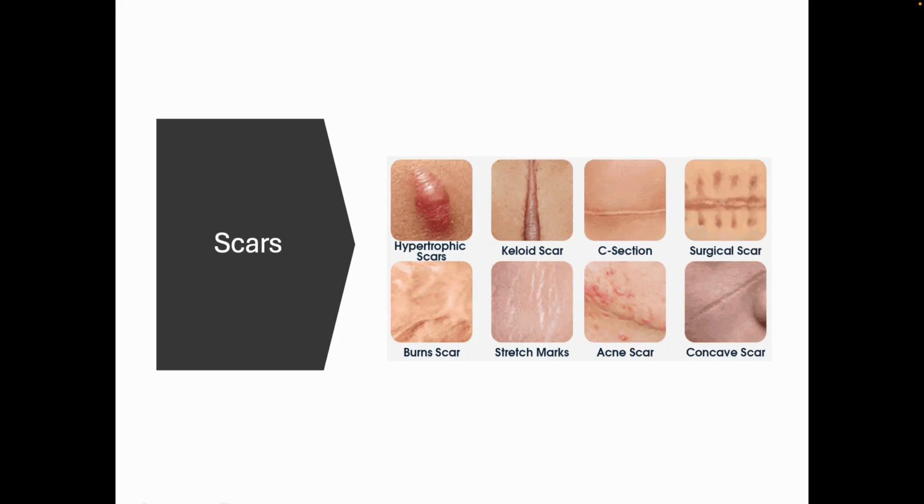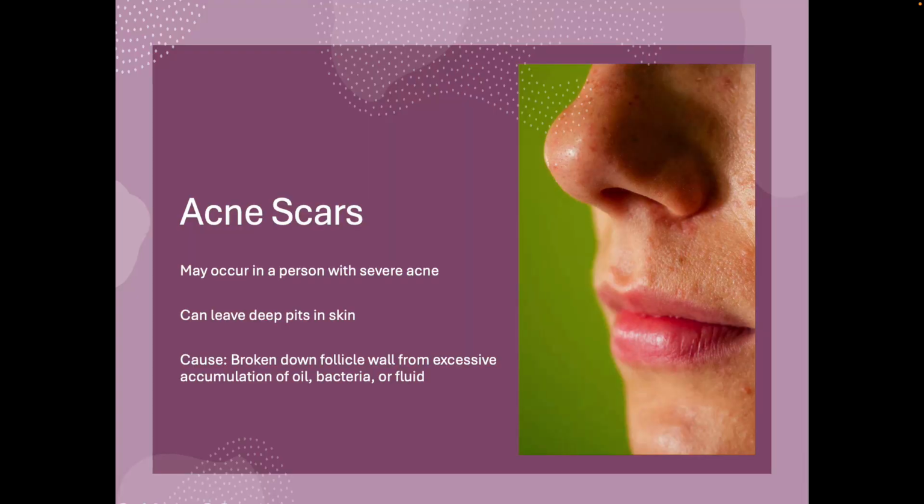All right, scars. Our body can have all kinds of different types of scars, and we're going to go over a bunch of different ones. These are fun. So the first one is acne scars. Obviously, this is present in a person who has had severe acne or still does, right? It can leave deep pits in the skin. So what happens is the follicle wall is broken down, sometimes from excessive oil, bacteria, or fluid. Then it leaves that crater, as you would call it, or scar.